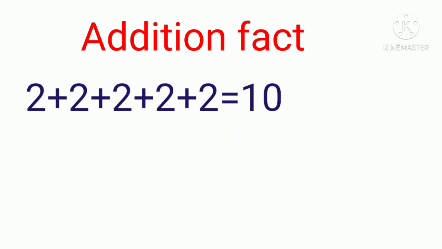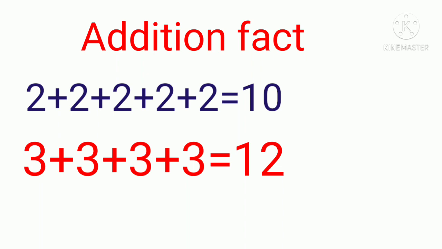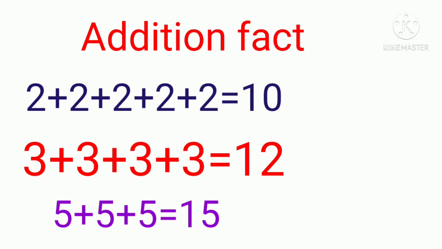That is, 3 plus 3 plus 3 plus 3 is equal to 12. The third example, we saw 3 groups of 5 flowers which is equal to 15. So tell me children, how you write this in addition fact? Yes, 5 plus 5 plus 5 is equal to 15. This is the addition fact for 3 groups of 5 flowers each is equal to 15. So children, in this way you can write the addition facts.